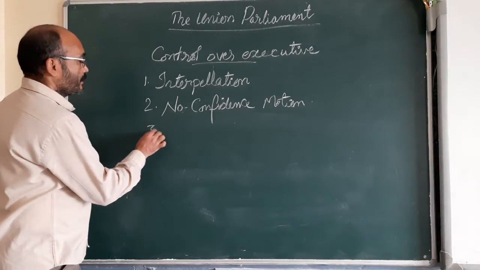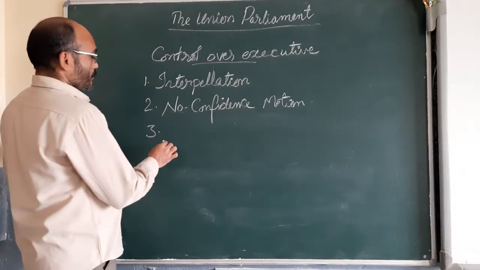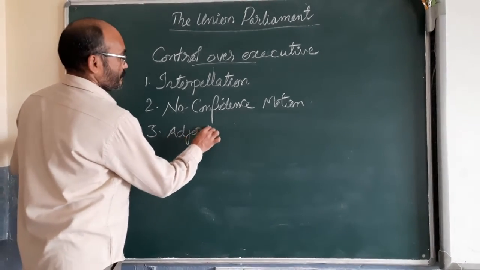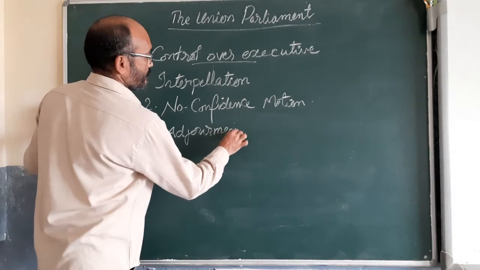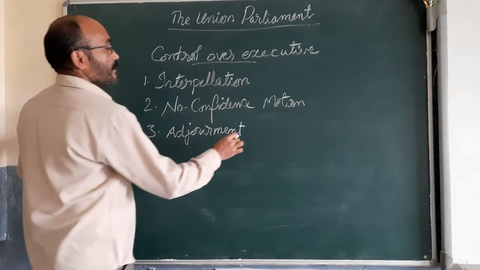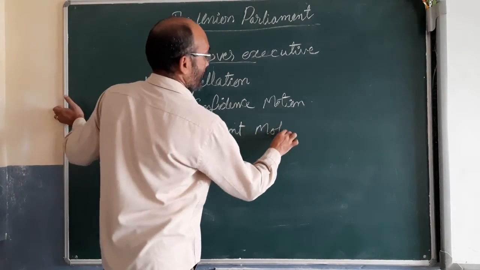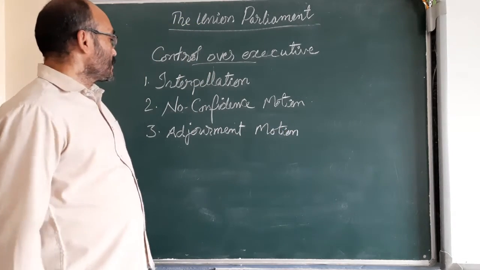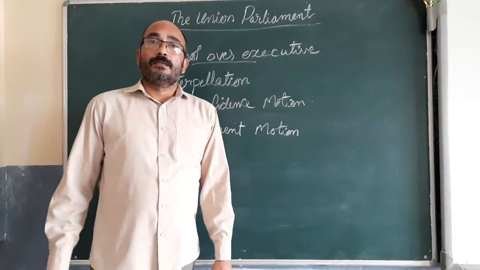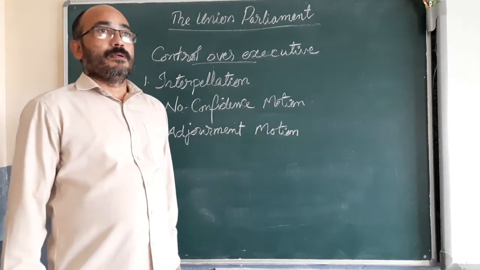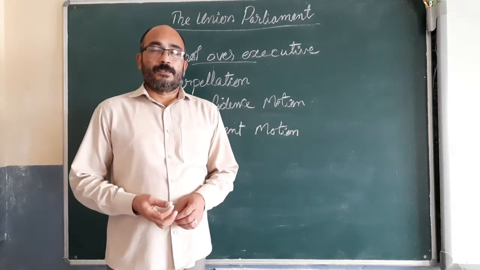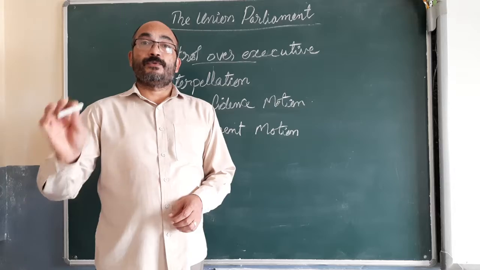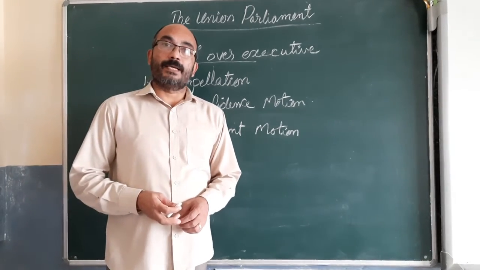Then another one is adjournment motion. In adjournment motion also, the members ask the presiding officer to grant time to discuss a particular matter in the house which is of high public importance.